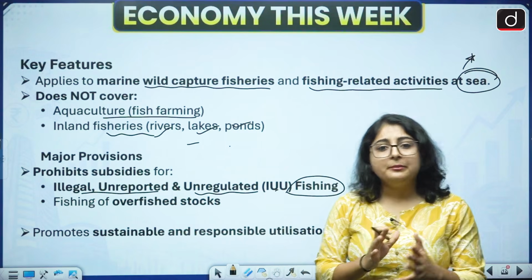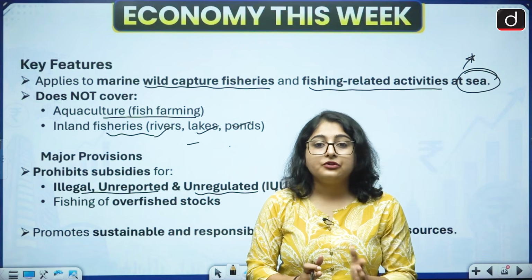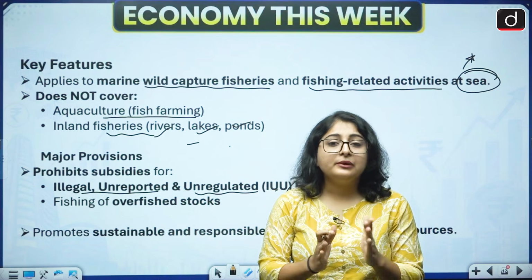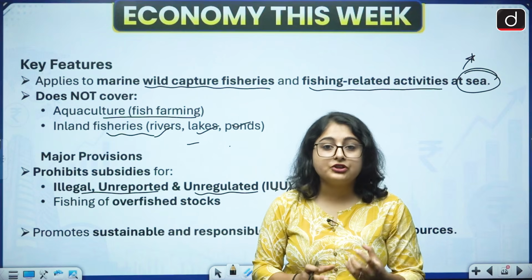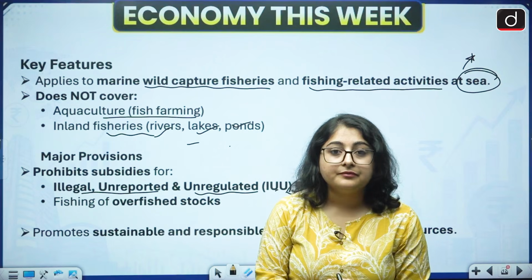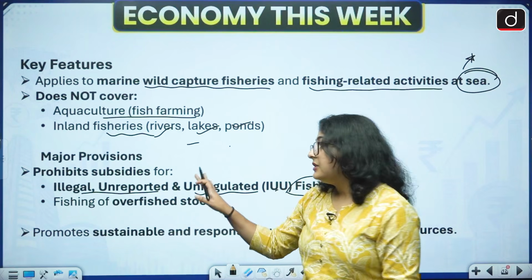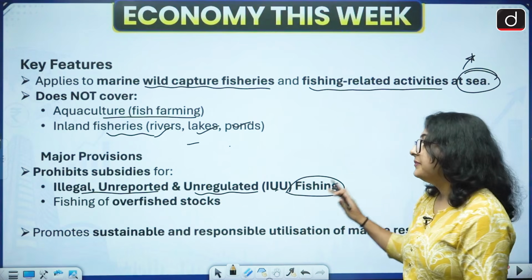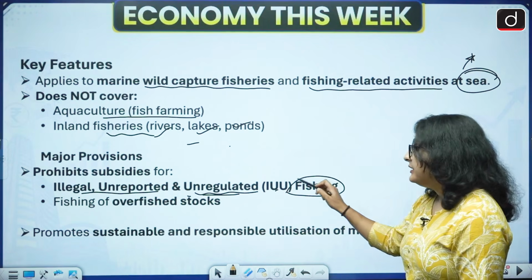Now you might be aware that governments across the world do provide subsidies to their fishermen. Okay, but this causes a problem. If you give excessive subsidies to your fishermen, then the fishermen will capture more fish. As a result, it will distort international trade. At the same time, it will also harm the environment. So that's why the WTO came up with this agreement. All right. So it has prohibited subsidies for illegal, unreported and unregulated fishing.